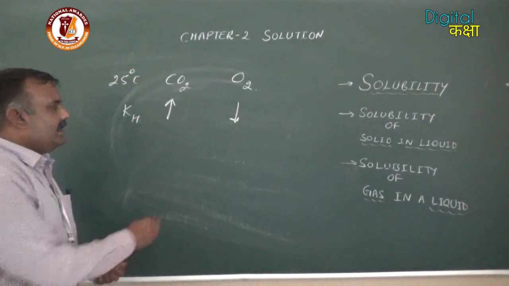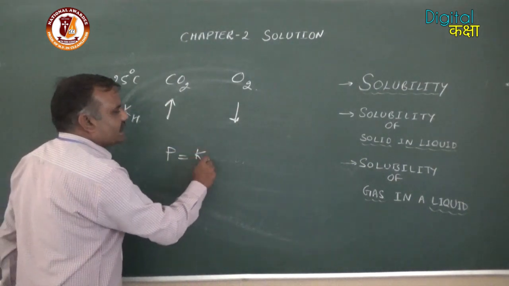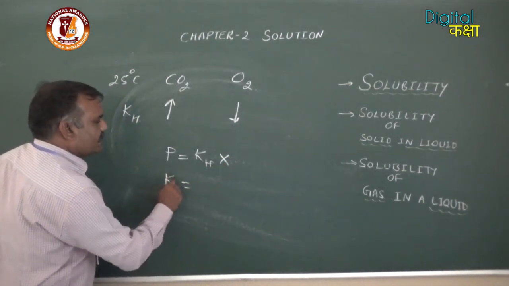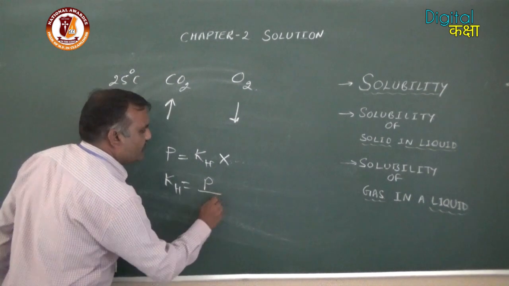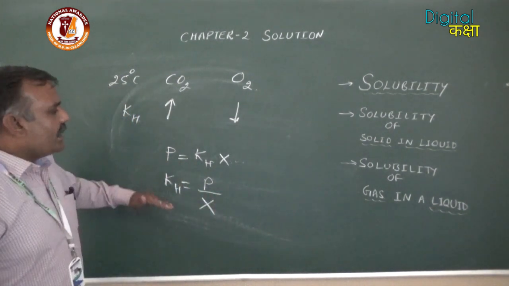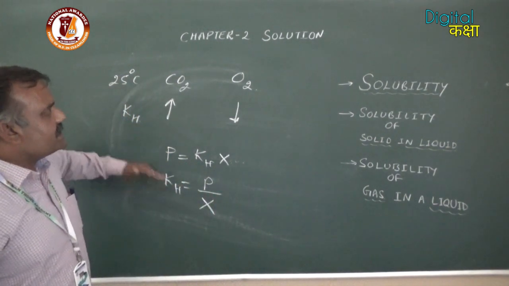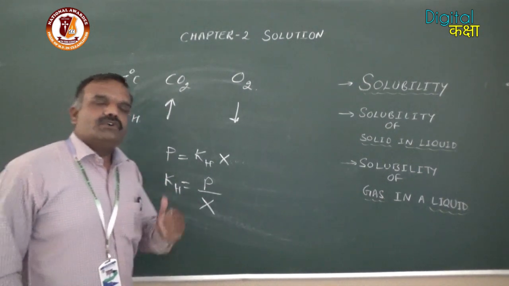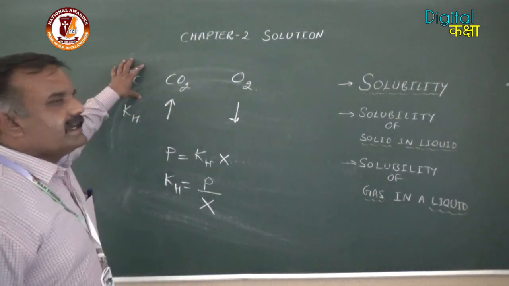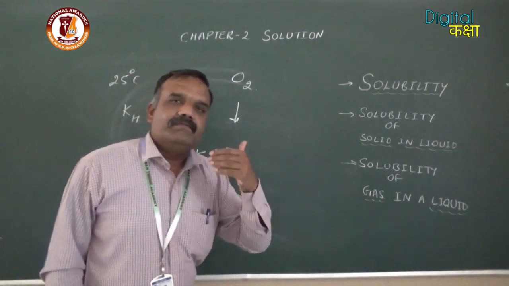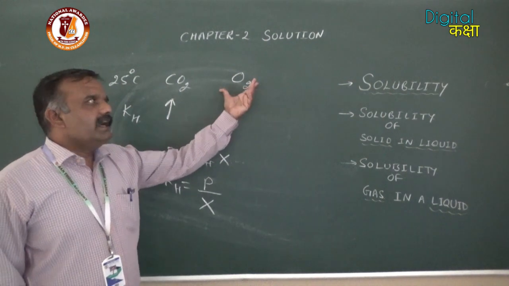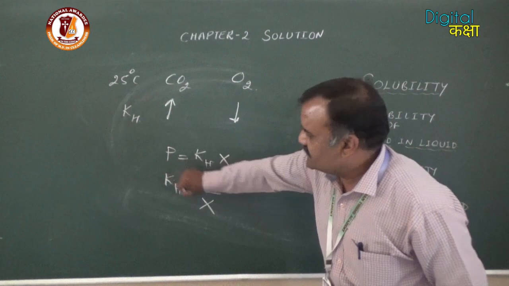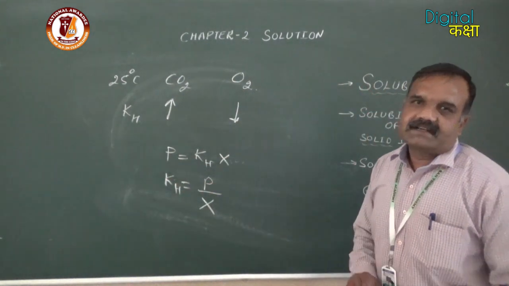So, as we know, KH is equal to P upon X. So the higher the value of KH at a particular temperature, the lesser will be the solubility. So we can say that at 25 degrees Celsius, the solubility of CO2 in comparison to that of O2 is less. From here also, KH is inversely proportional to the mole fraction.